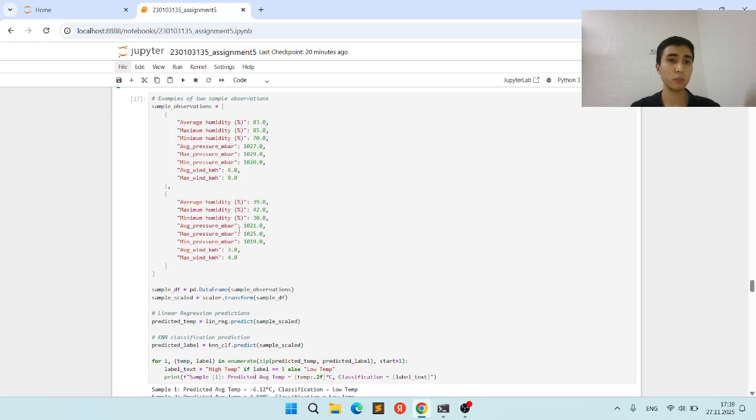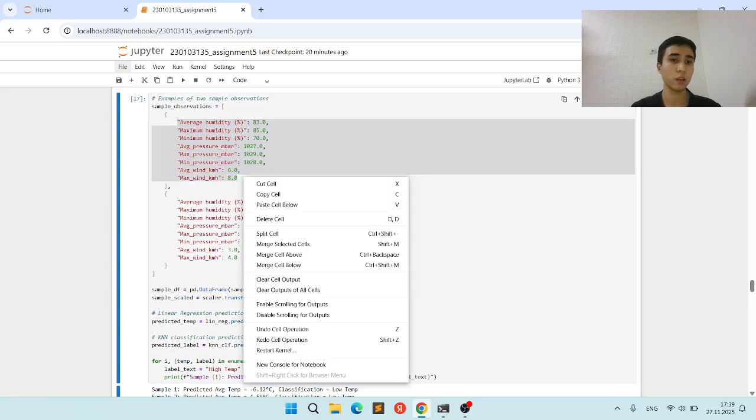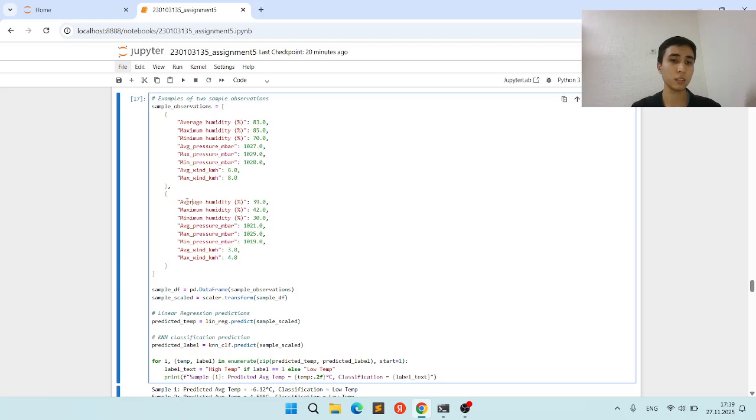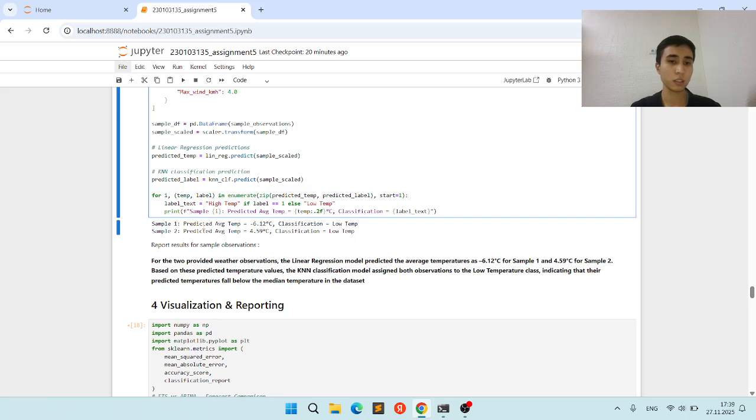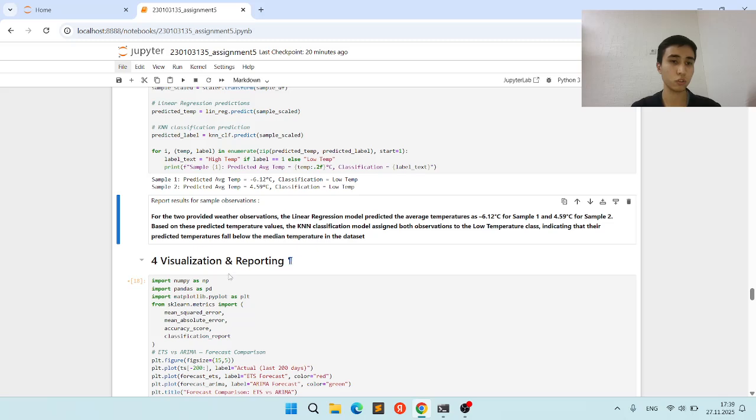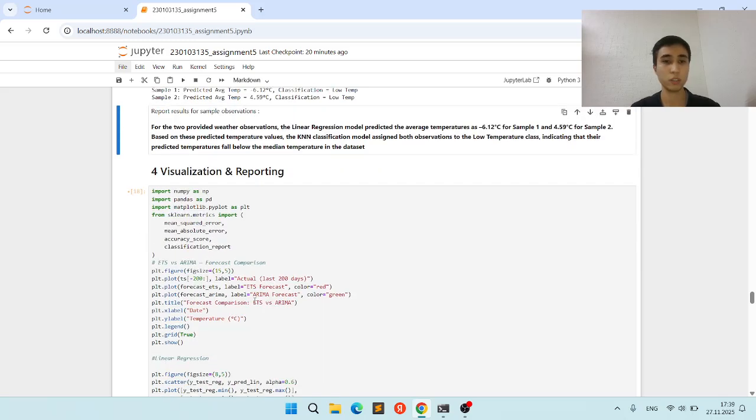The next one is examples of two sample observations. First of all, we give the first sample and the next sample, and we predict them using linear regression and KNN classification. This is our first sample with the linear regression prediction and the classification with KNN. These are our outputs and the reported results for the sample observations.